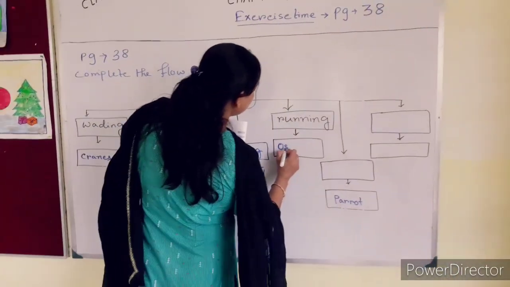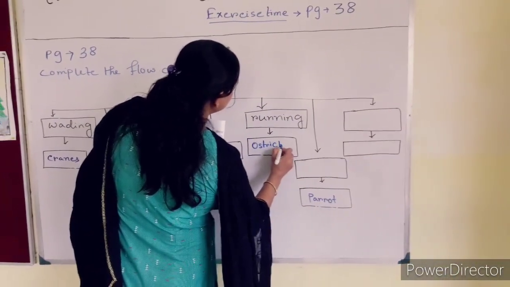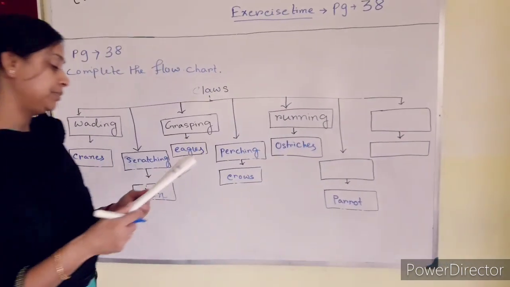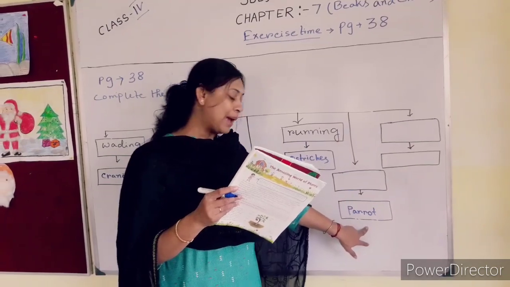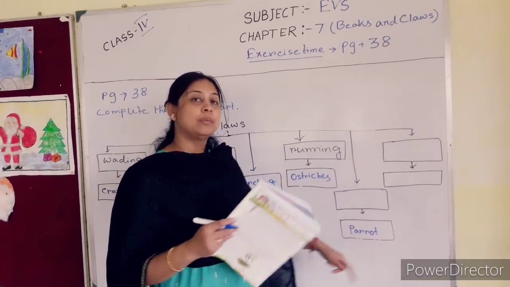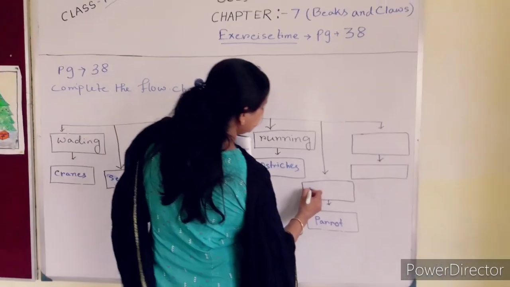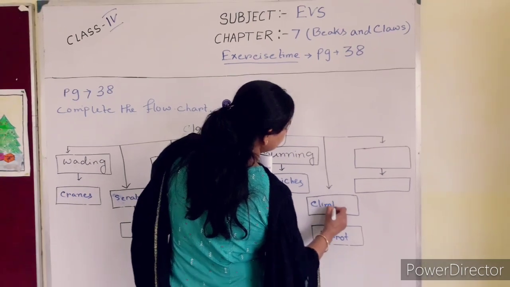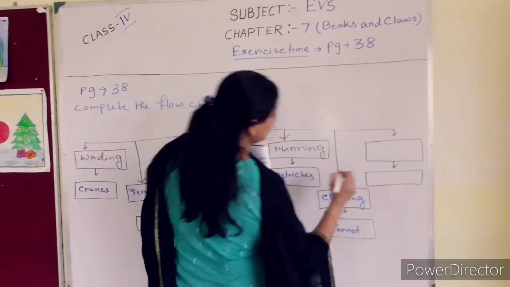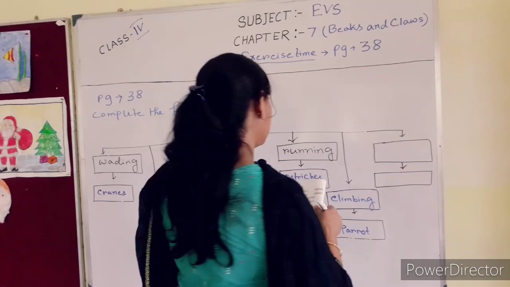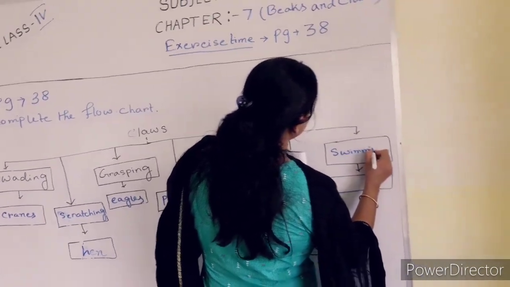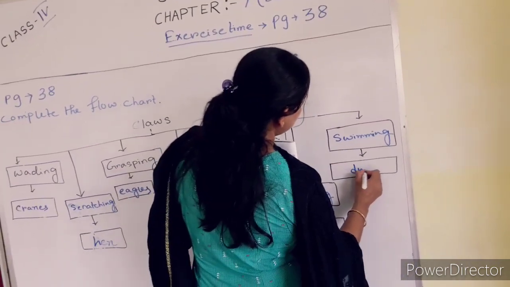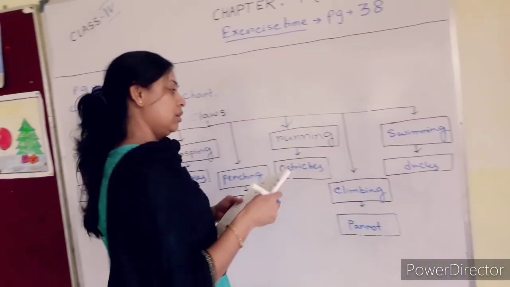Emu, ostrich, are running birds. Now, next one, the example is given here, parrot. So the bird is a climbing bird. The last one, swimming. Swimming bird. Example is duck, swan, etc.